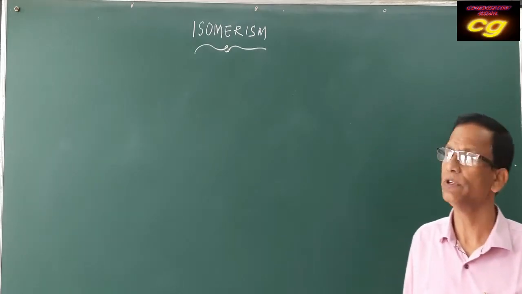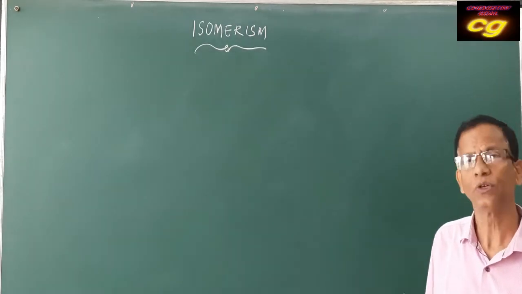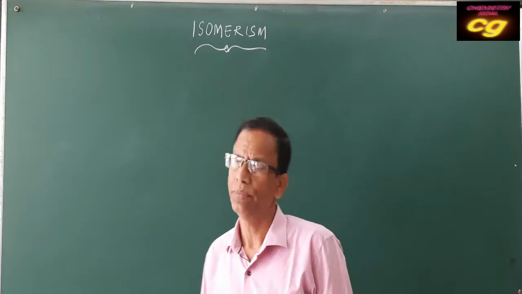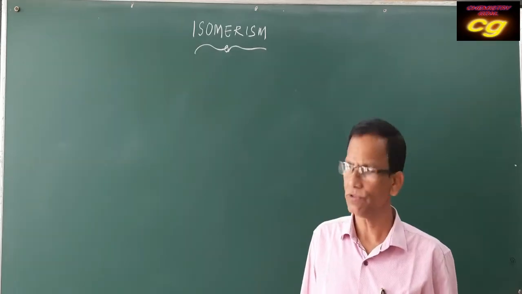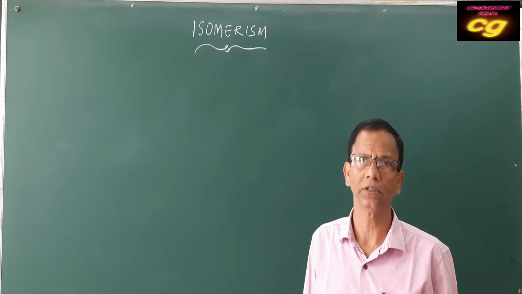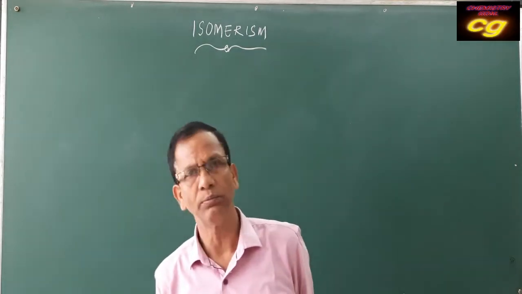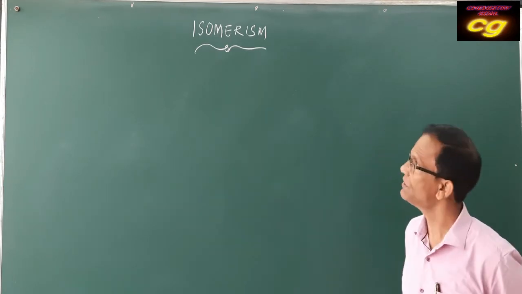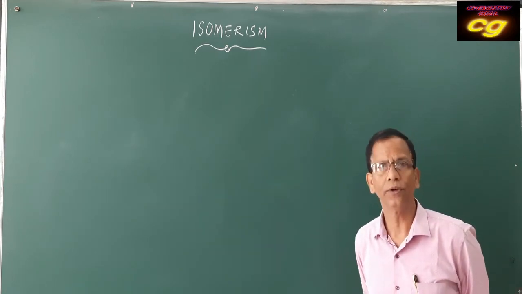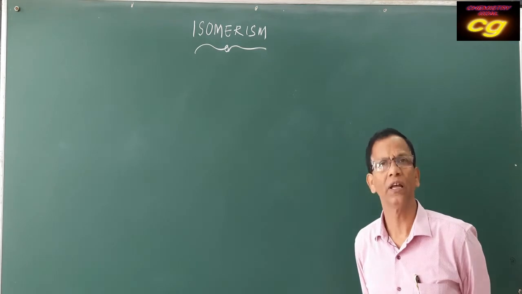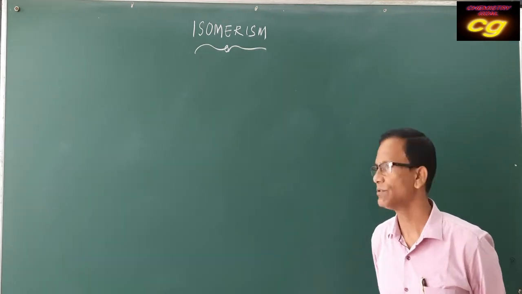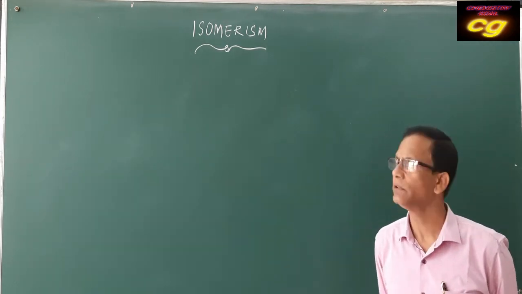Students, today we are going to discuss a very important topic in organic chemistry, because organic compounds exist in different structures. This property is essential for the study of organic compounds, for their separation, and for the study of their different behavior.